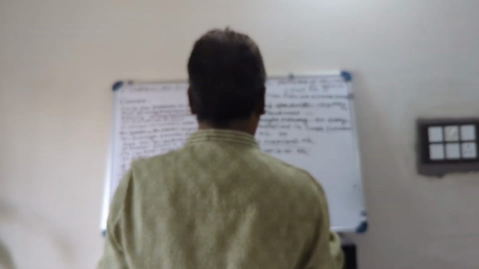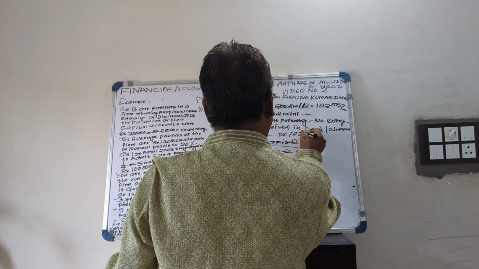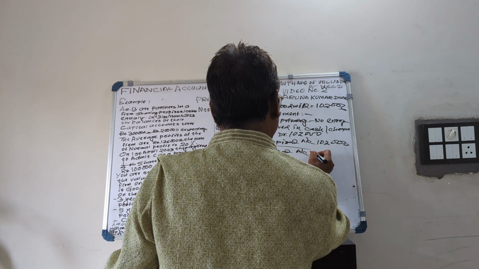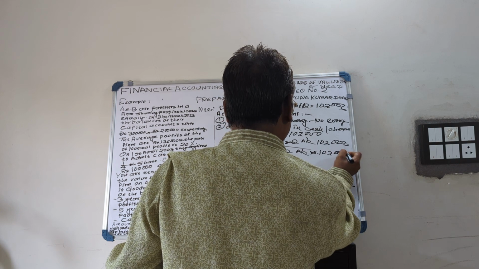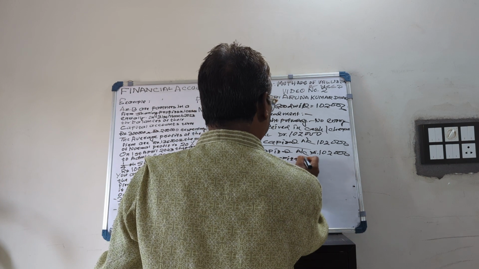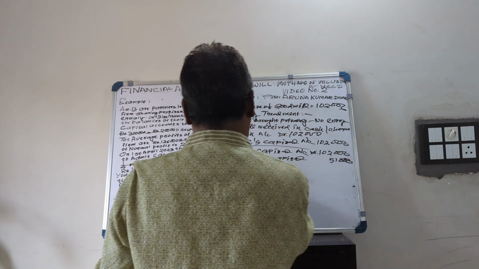Goodwill brought in by C is credited to capital, then the amount will be adjusted, so C's capital account is debited. It will be taken by the old partners in their sacrificing ratio. In this case there is no change in the existing profit ratio, as they are equal partners, so they will take 1,02,000 equally. So C's capital account is debited 1,02,000 to A's capital account, that is 51,000, and B's capital account 51,000.